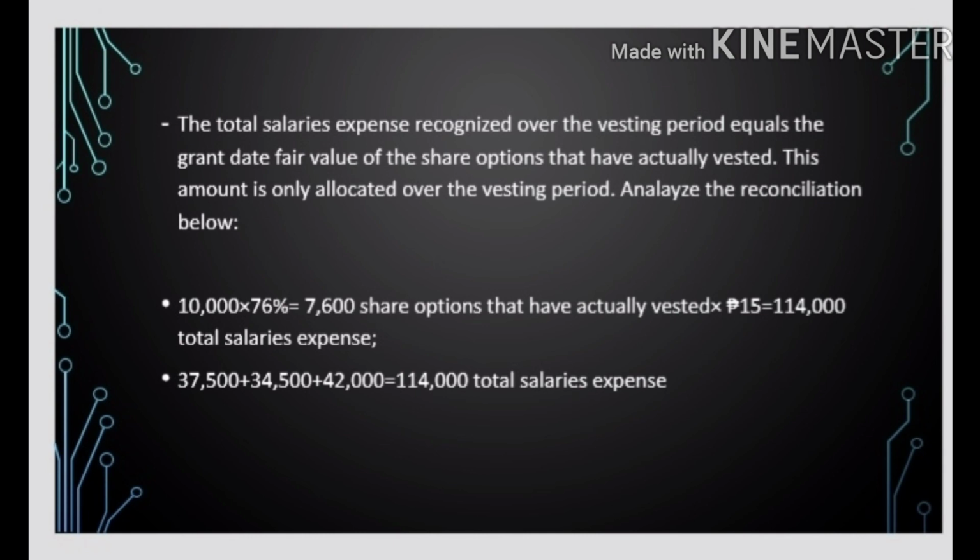Analyze the reconciliation below. 10,000 times 76% equals 7,600 share options that have actually vested. Times 15 pesos equals 114,000. Total salary expense: 37,500 plus 34,500 plus 42,000 equals 114,000 total salary expense.